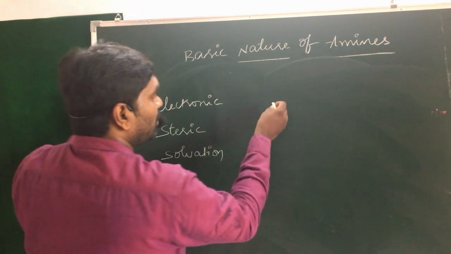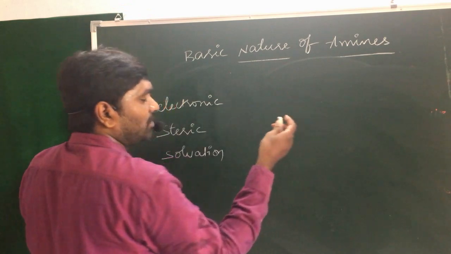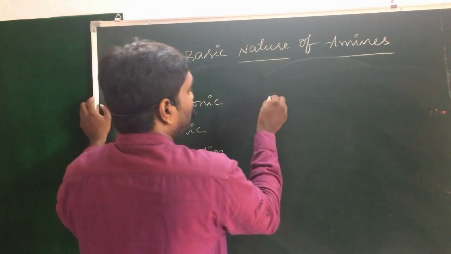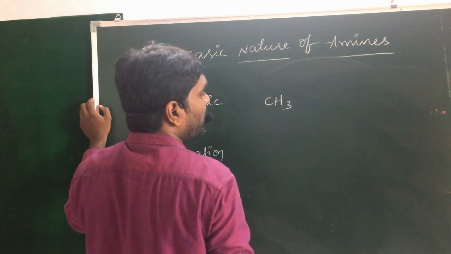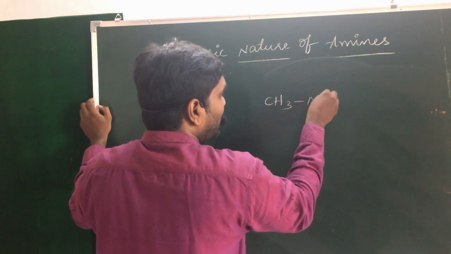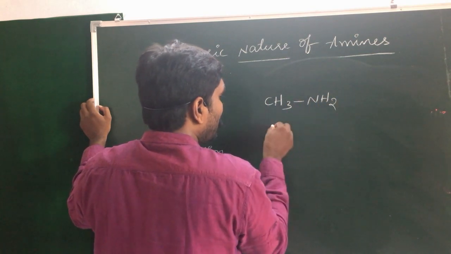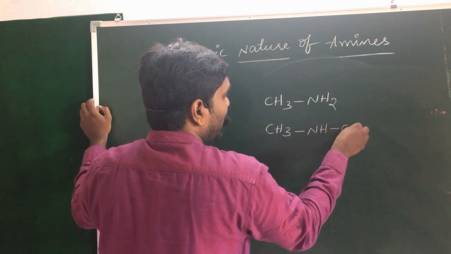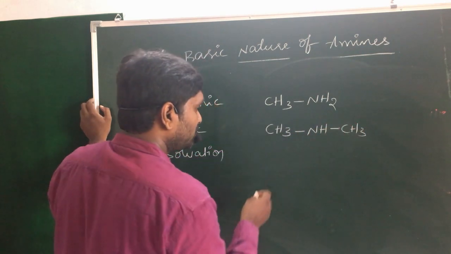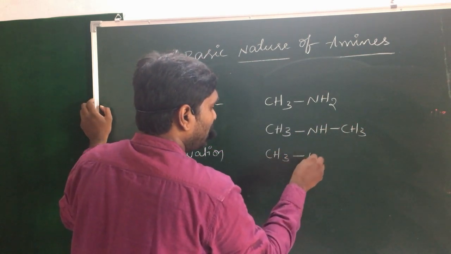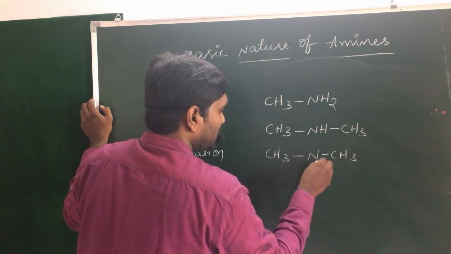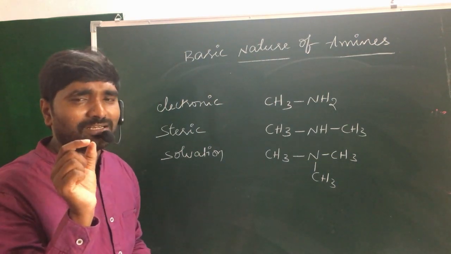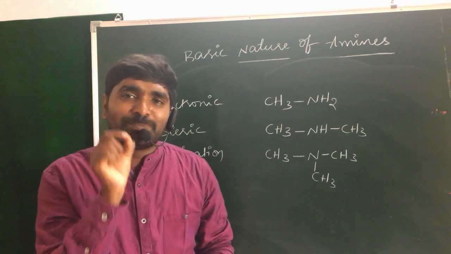For example, when you take 1-degree, 2-degree and 3-degree amines with different alkyl groups, if our alkyl group is methyl: CH3NH2, a 1-degree amine, CH3NHCH3, a 2-degree amine, and CH3N(CH3)CH3, a 3-degree amine. In this condition, the methyl group is less bulky in nature.